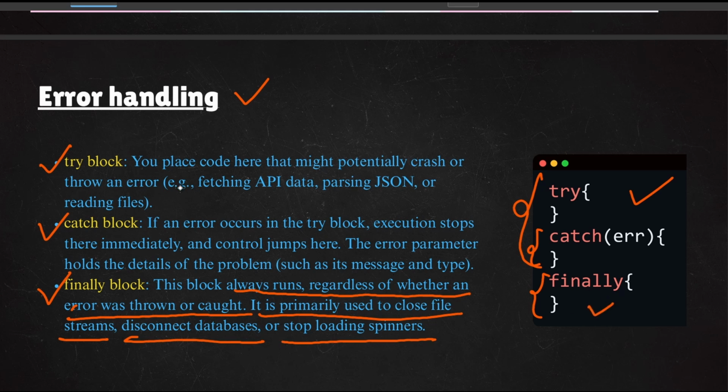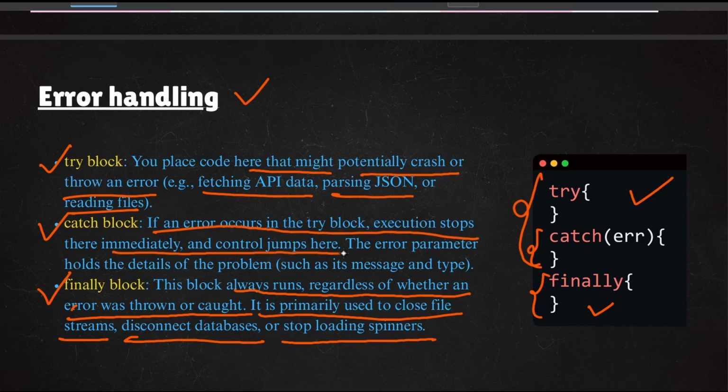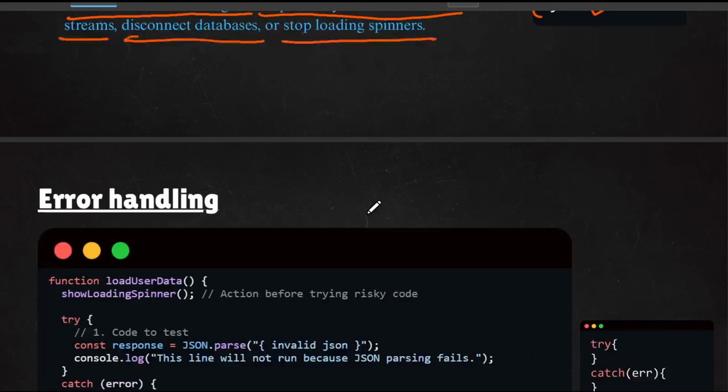You place code here that might potentially crash or throw an error. The sensitive code you will always put in this try block, like fetching API data, parsing JSON, or reading a file. If an error occurs in the try block, execution stops immediately and control jumps here. These are the three steps that error handling goes through.